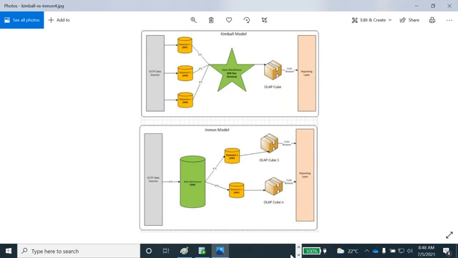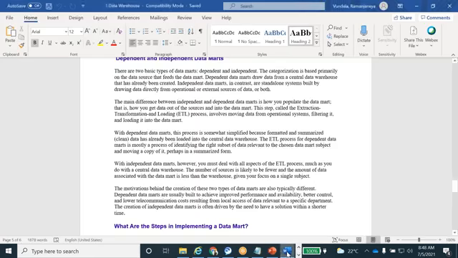Okay. Let's come to the difference between the data warehouse and data mart.